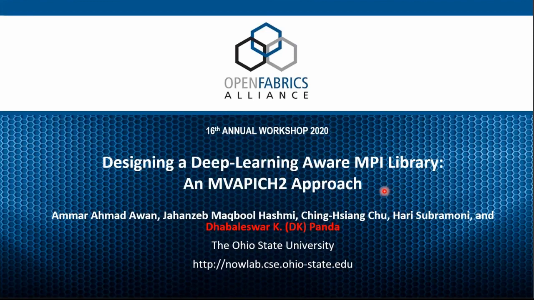So in this talk, as the title indicates, how to design a deep learning aware MPI library. Today in the morning, Rasika gave a little bit of overview of deep learning and what is happening with Amazon AWS. Here I'll focus on how this convergence between HPC and AI is taking place and how people can use existing MPI libraries. MPI libraries have been there for many years, and people can use those libraries to do deep learning. You don't need any other additional libraries. This work has been done with my teammates, Amar, Jahanjeev, King, and Hari.